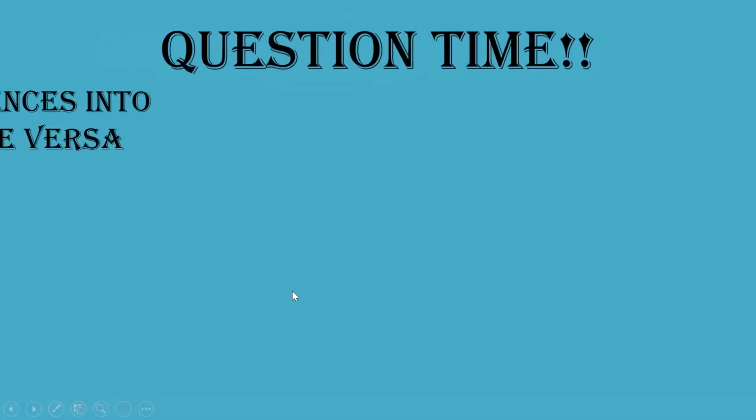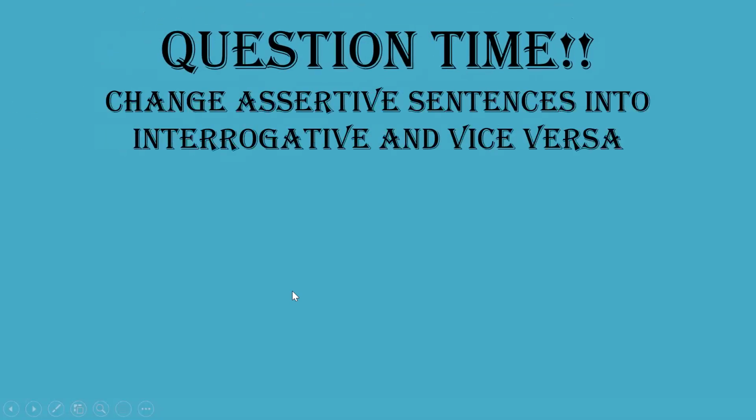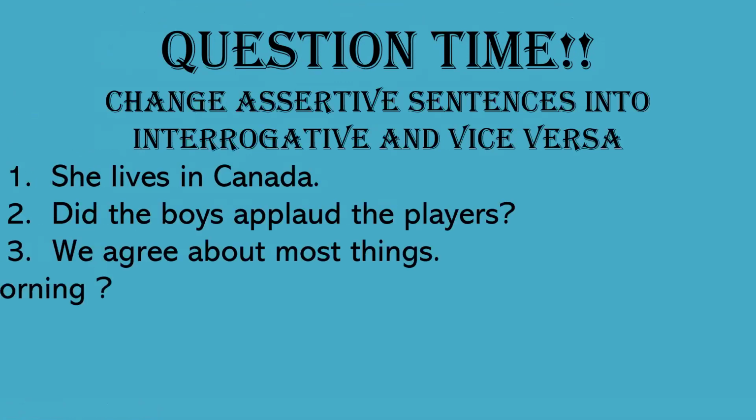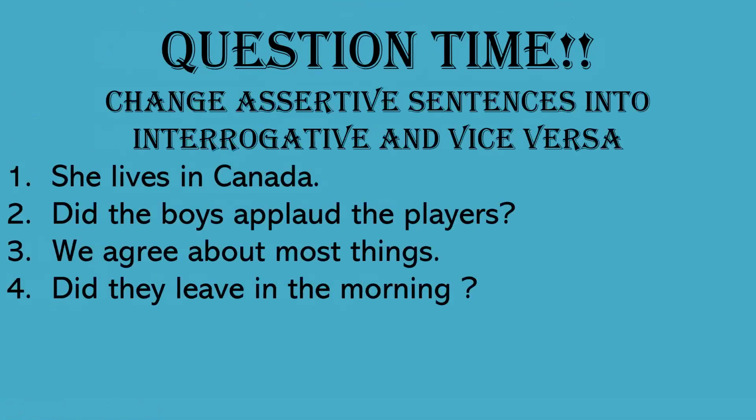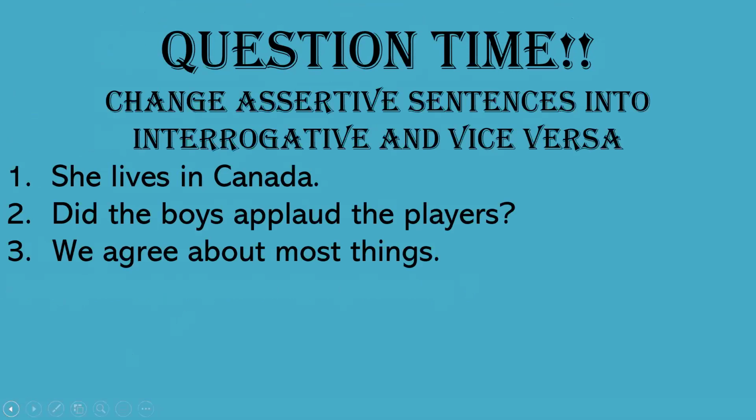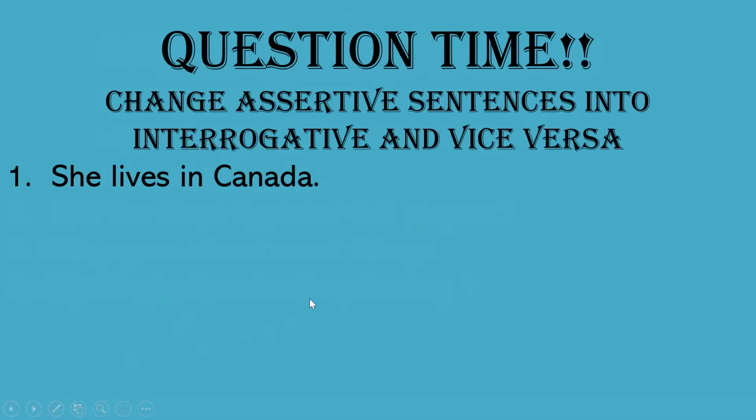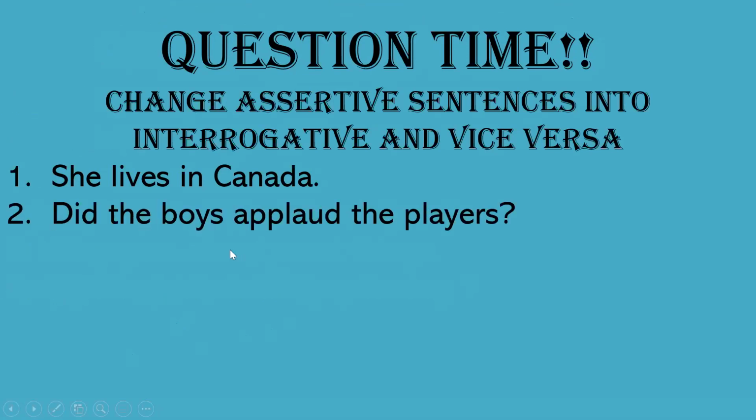Next set of questions. Change the assertive sentences into interrogative and vice versa. She lives in Canada. Change it into interrogative. Vanshika. Doesn't she live in Canada? Yes, very good. Doesn't she live in Canada? Question mark. Very good.